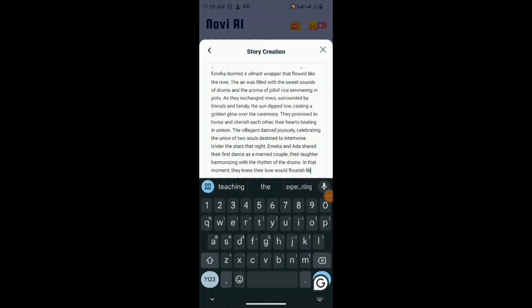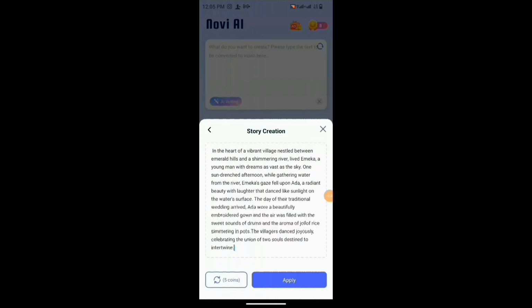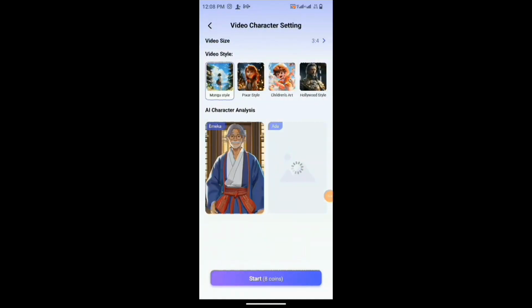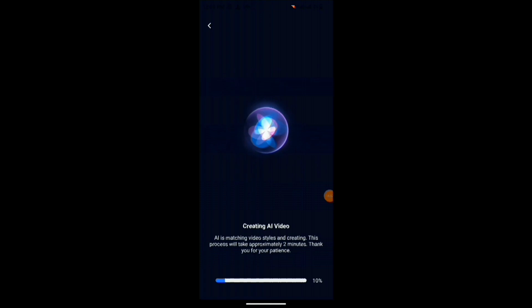Besides, for the sake of this video, I don't want a long story, so I'm going to delete, and this is what I have. I'll click on apply, click on the style I want. I choose a manga style and click on create. So these are the characters. I'm just going to click on start and wait for the video to generate.